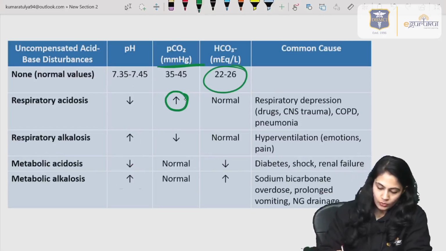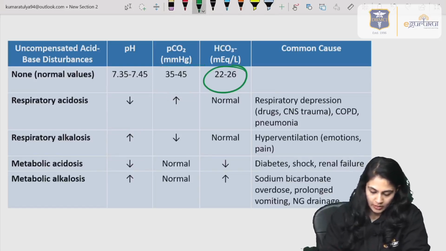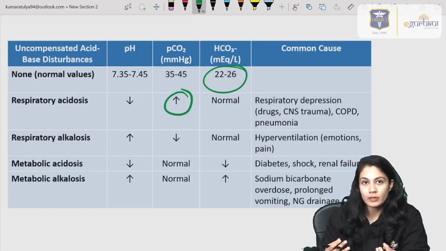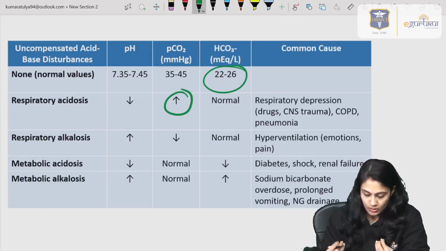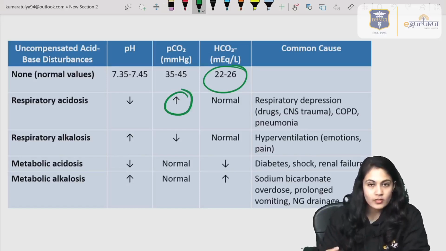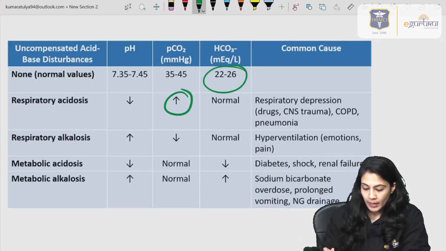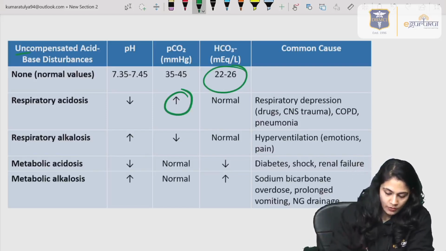If the PCO2 values are increased, that must be respiratory acidosis, right? In the alkalosis, the reverse will happen. In the metabolic cases, the more influence will be on the bicarb, not on the PCO2, right? But this is in case of uncompensated.